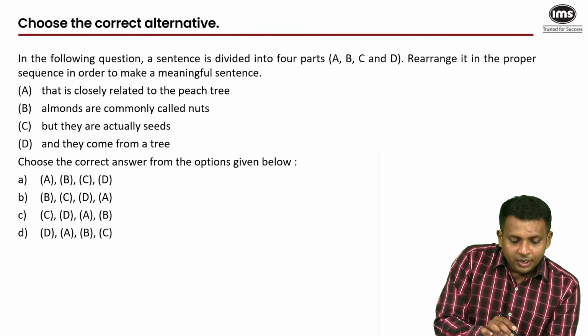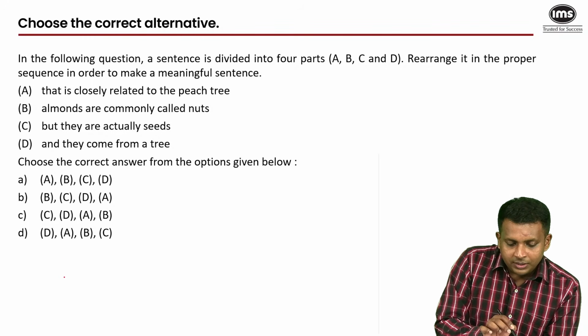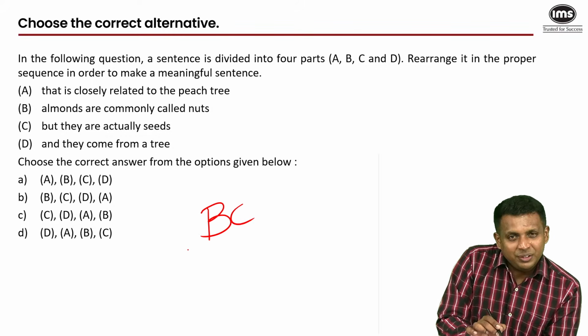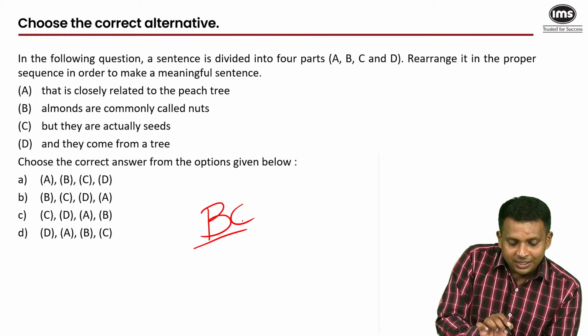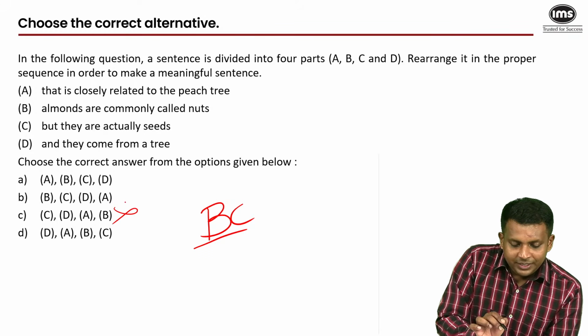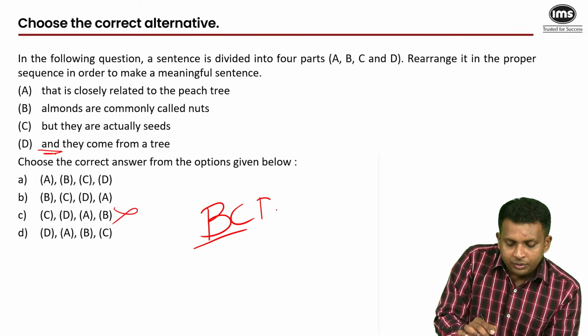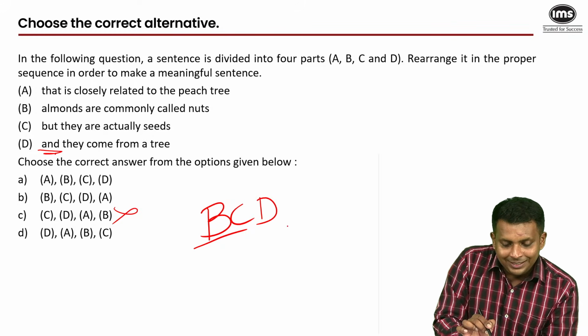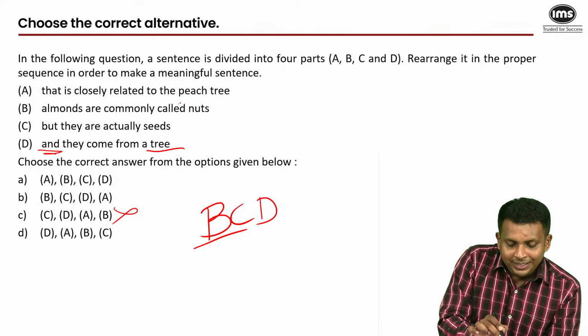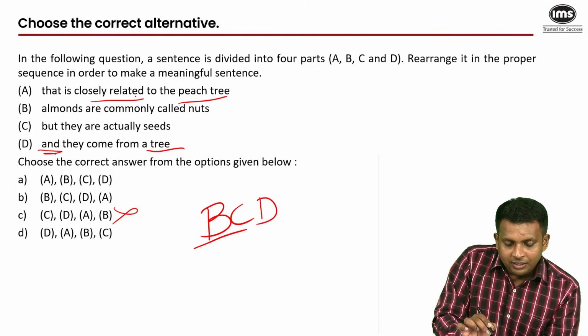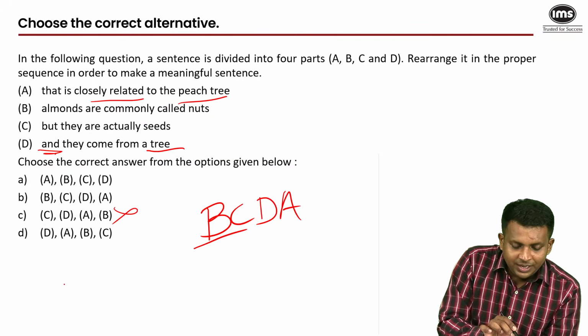All right, so here the answer is, almonds are commonly called nuts, but they are actually seeds. That I believe is the first pair that stands out to me. So I can eliminate this one. But they're actually seeds, and because of and, I'll have to put D over here. They come from a tree, and tree here will take you to this peach tree, the tree that is closely related to the peach tree. So I immediately get BCD as my answer, and that is my second option.